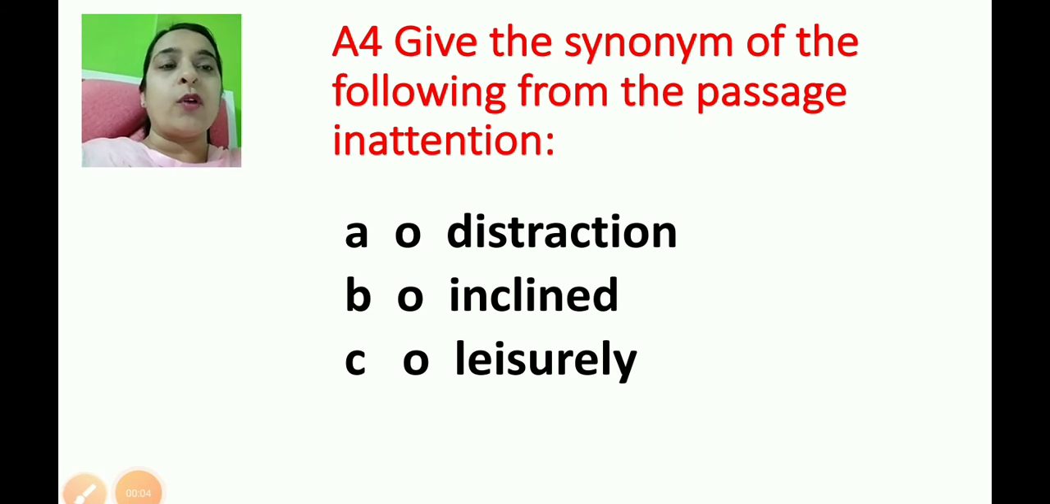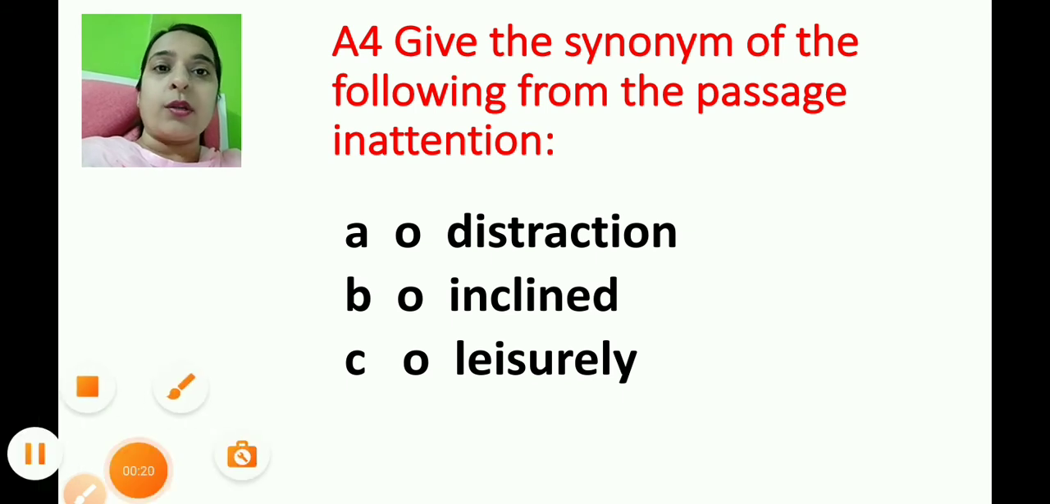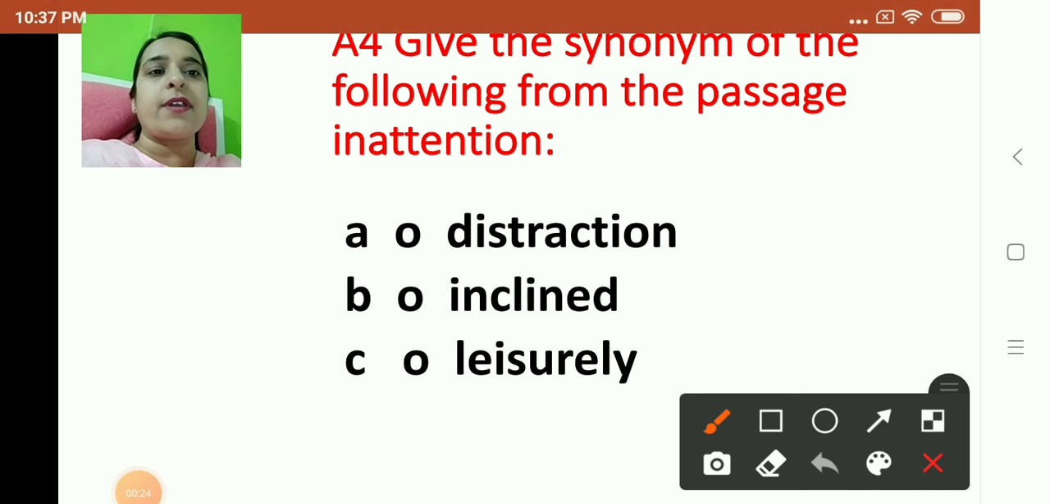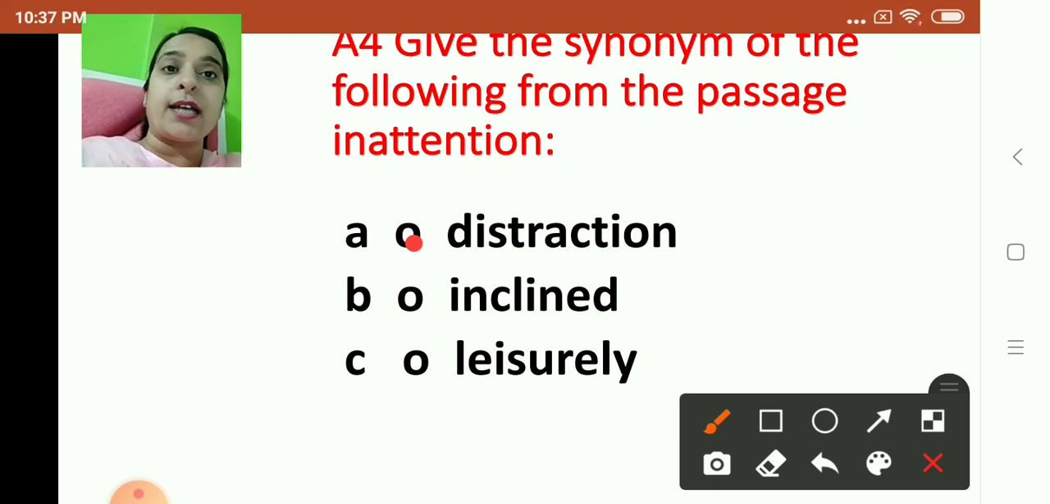Give the synonym of the following from the passage. Now children, you have to find from the passage. You have to get the synonym for inattention. So you have to get the answer from the passage. Remember children. So here in this extract, the synonym for inattention is what children? It is, yes children, it is distraction. So distraction is the answer. So you have to find the answer from the passage. So it is distraction.